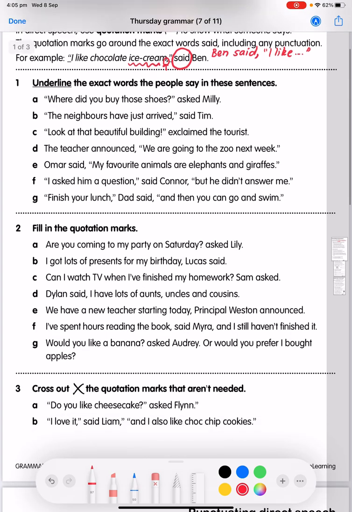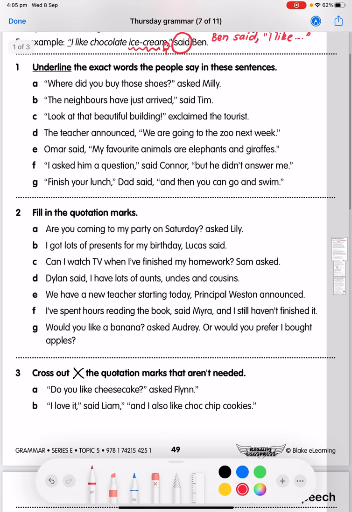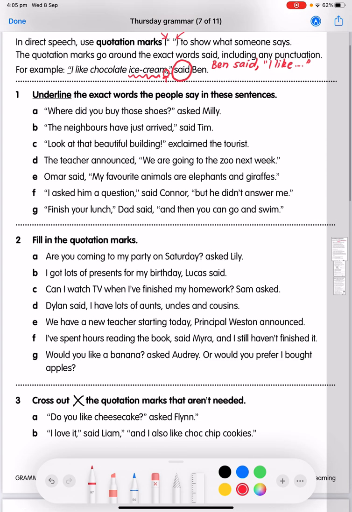In the first question, it says, underline the exact words the people say in these sentences. This should be pretty easy because you know that speech is put in quotation marks or speech marks. I'll show you with the first one. I'm going to identify what is being said.